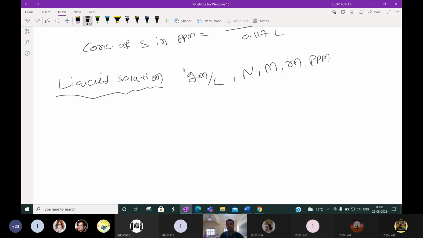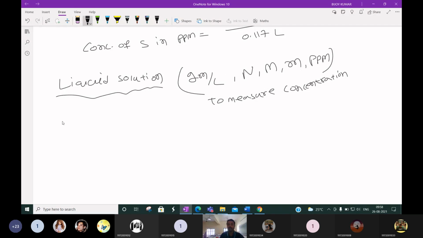So why are these units there? To measure concentrations, that is, how much solute is there or how much liquid is there in a mixture of liquids.